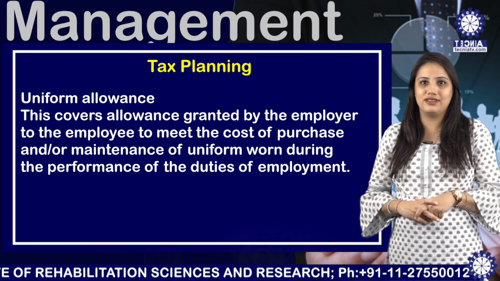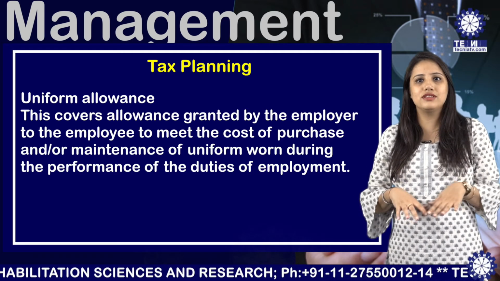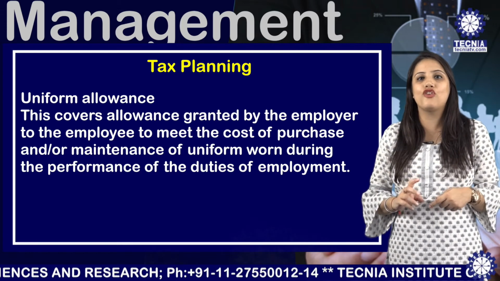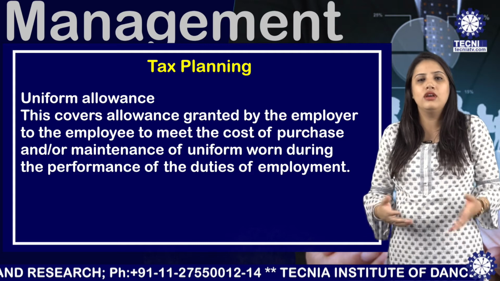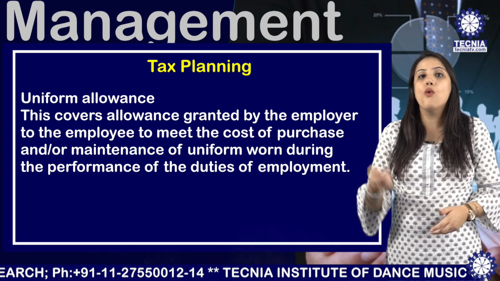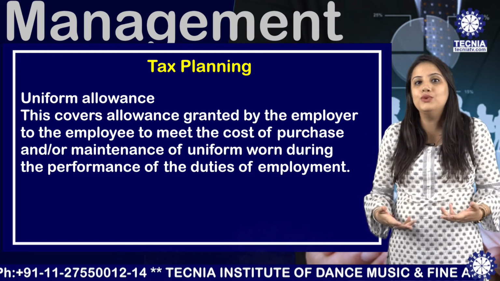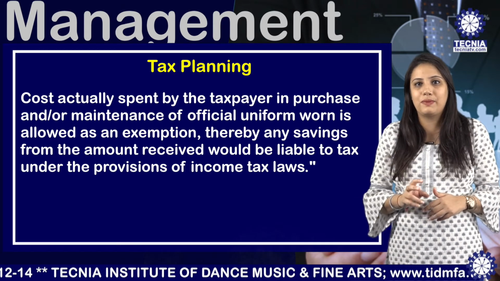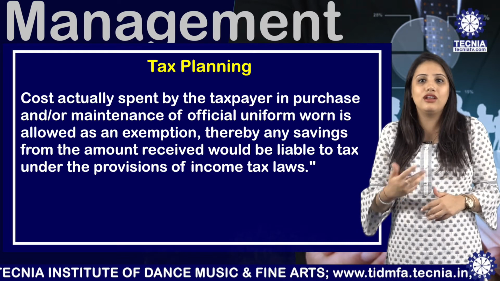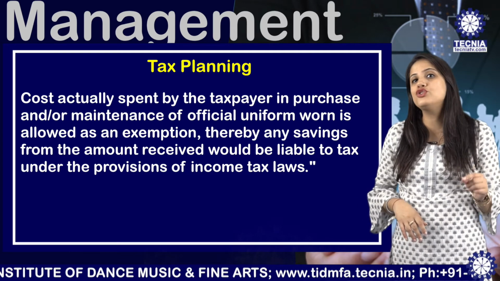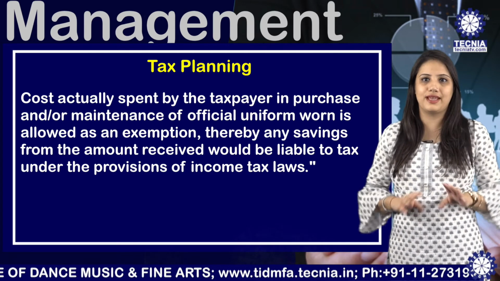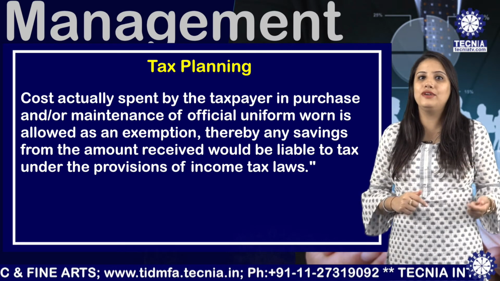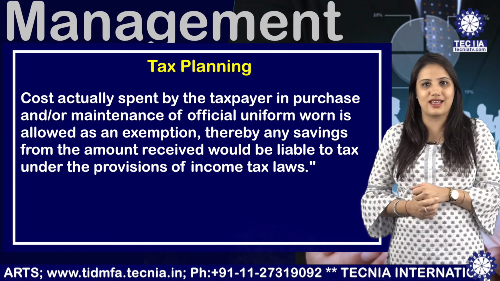The next component is the uniform allowance. This covers the allowances granted by the employer to the employee to meet the cost of purchase and or maintenance of uniform worn during the performance of the duties of the employment. The cost actually spent by the taxpayer in purchase and or maintenance of official uniform is allowed as an exemption. Thereby, any savings from the amount received would be liable to tax under the provisions of income tax laws.